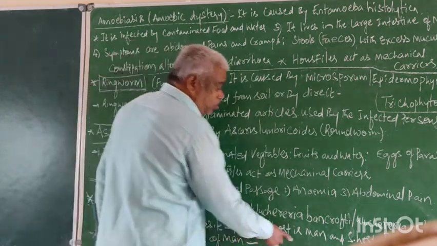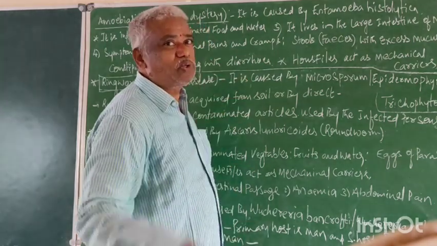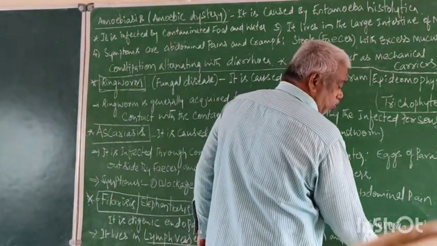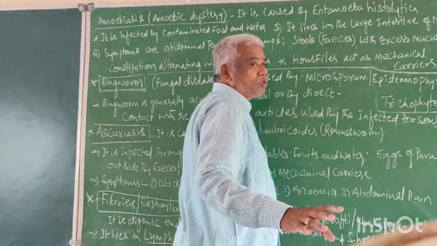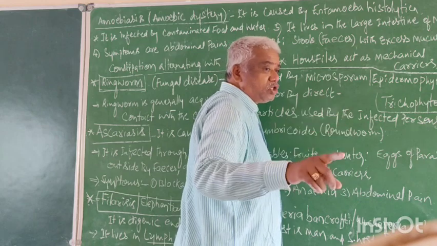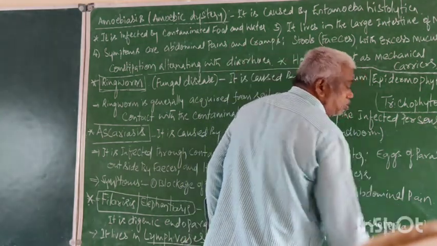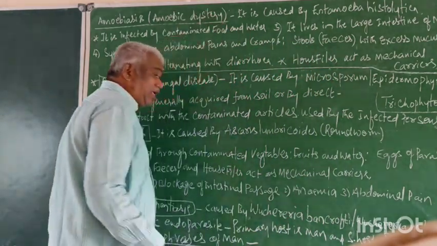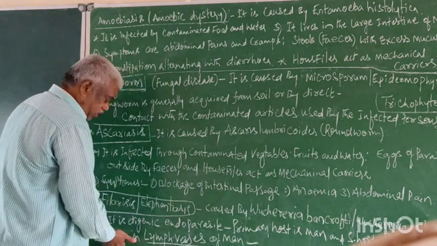Digenetic. In the case of Plasmodium, the primary host is the mosquito. Here, the primary host is man. The secondary host is the female Culex mosquito, not the Anopheles mosquito. The female Anopheles mosquito is the primary host for Plasmodium. The female Culex mosquito is the secondary host for Wuchereria bancrofti.